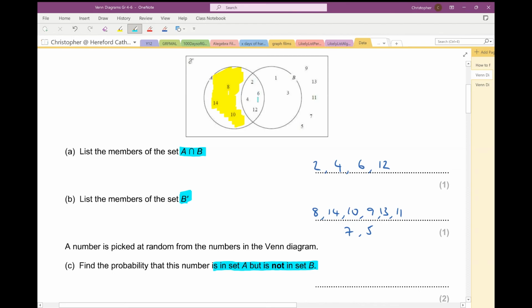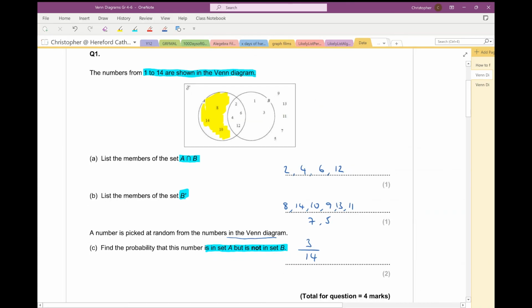Okay, they're in A, but they're also in B, so they don't qualify. So the numbers which are in A and not in B are those 3 numbers. So the probability that I choose a number which is in A but not in B is going to be 3 out of how many numbers are there altogether in the Venn diagram? There are 14 numbers. So the probability is 3 out of 14. And that's that question finished.